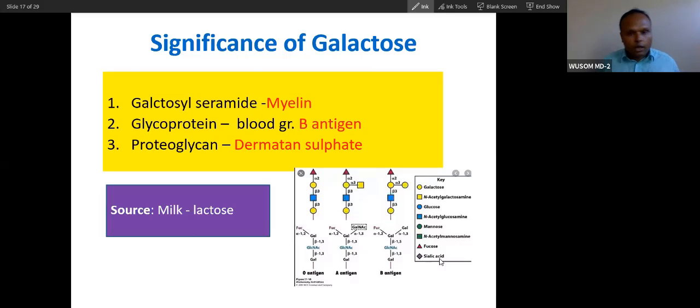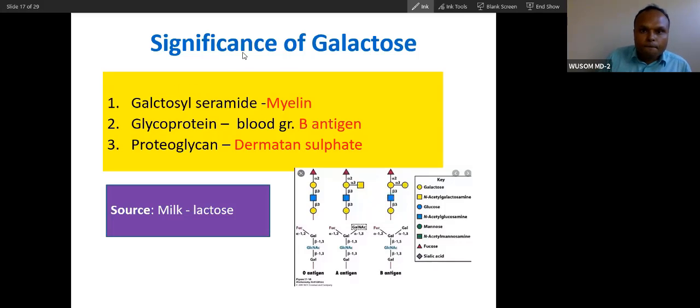Significance. Now we will talk about galactose metabolism. So, significance of galactose: you can see this is very similar to hereditary fructose intolerance. The disorder we will see here will be very similar to fructose intolerance, and that is why this class is very easy. It will be very easy because we have already laid the background for this class in Von Gierke disease. Everything matches with that. There is a little bit of difference, but these all match with glycogen storage disease.